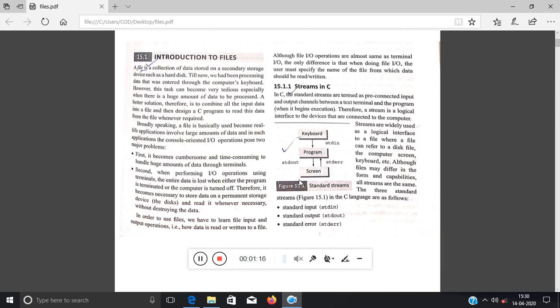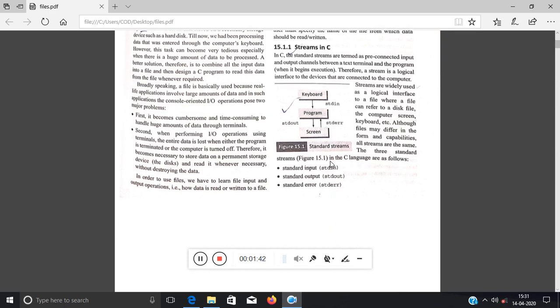Now what are streams? A stream is a logical interface to the devices that are connected to your computer. Okay, so keyboard is a device, and screen is a device, and in between you are doing the program. So obviously a stream is a logical interface, that is the input stream, the input you are giving, and the output which is coming from the program, that is the output stream. In this way stream has been classified. This is standard input, standard output, and standard error, just now I told you, right?